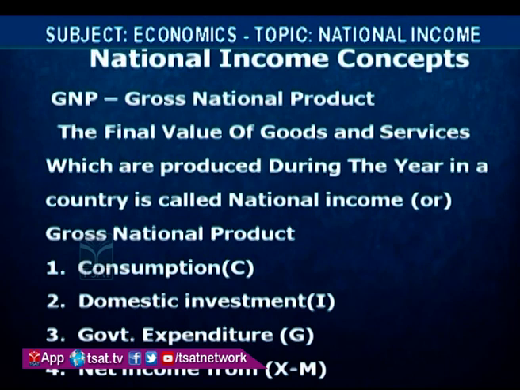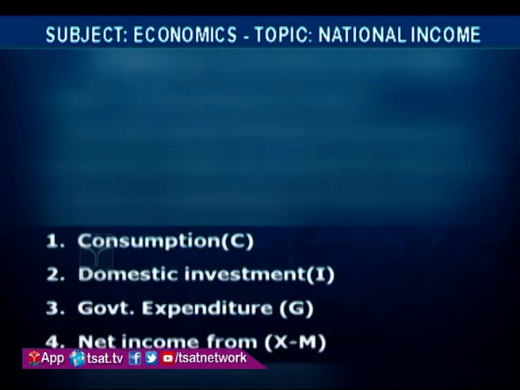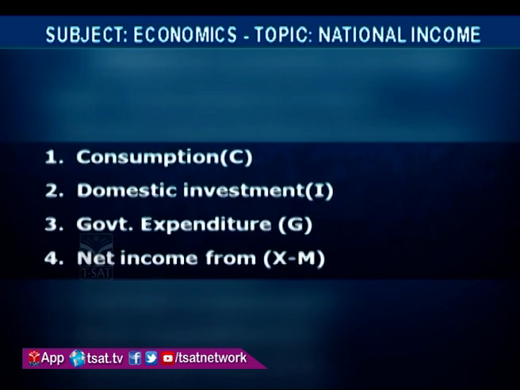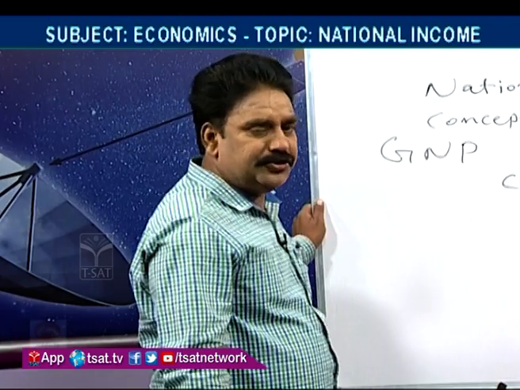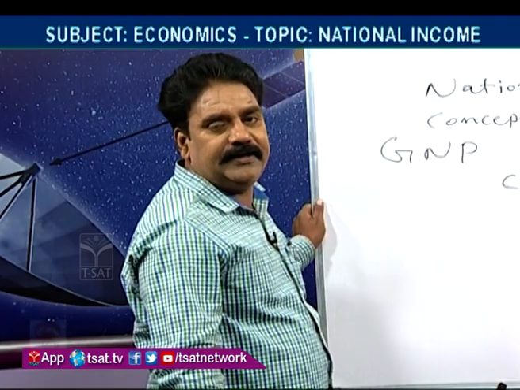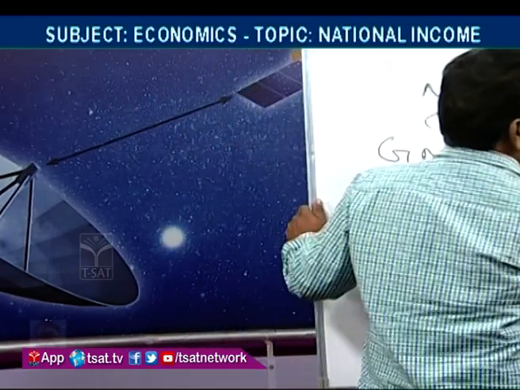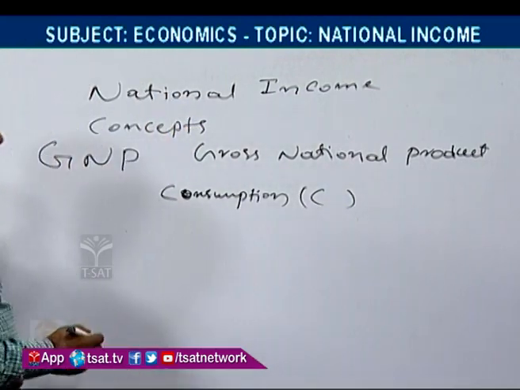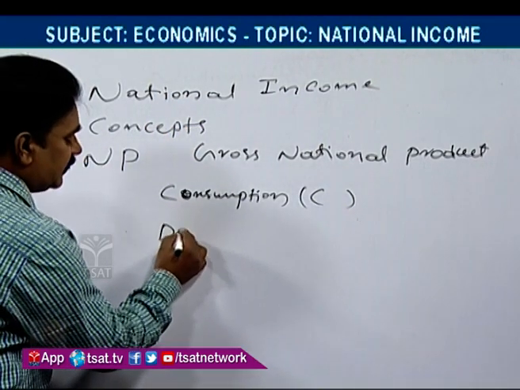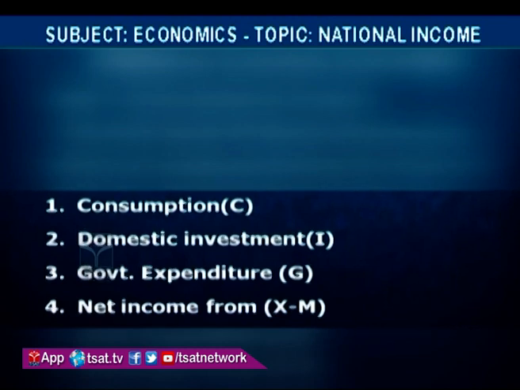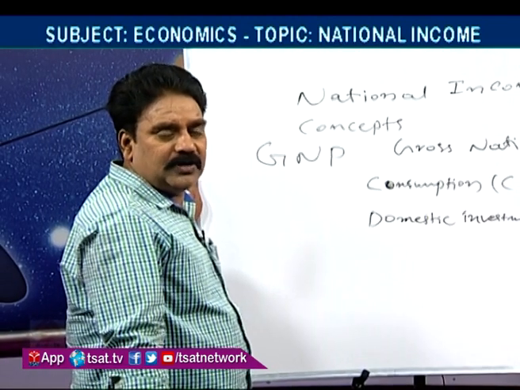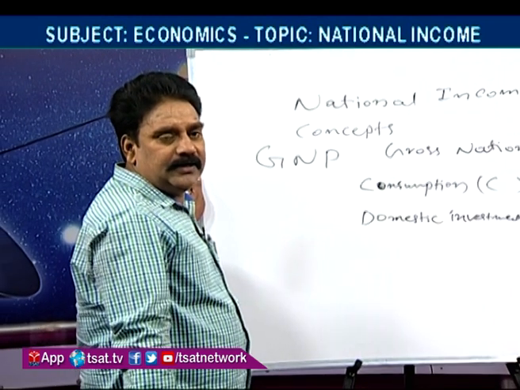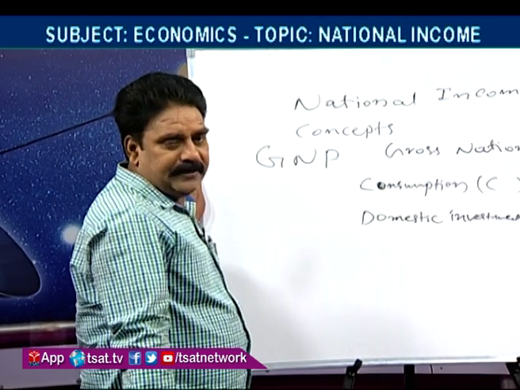GNP, gross national product. What are the components? Consumption: what consumers spend on consumer goods comes under this category. Consumption, C, and domestic investment, spending on capital goods, not for current consumption but for future consumption.